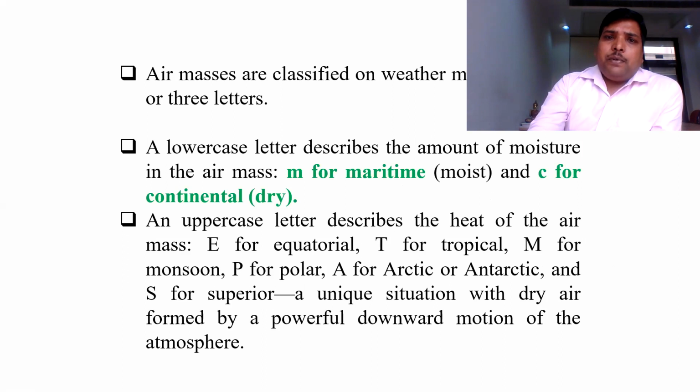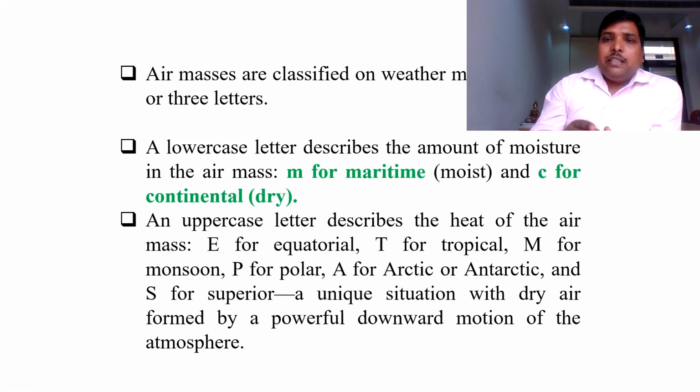On a weather map, different types of air masses are represented with the help of lowercase as well as uppercase letters. On the global air mass map, you will see air masses represented with some lowercase and some uppercase letters. If an air mass is represented by lowercase, what does it mean?